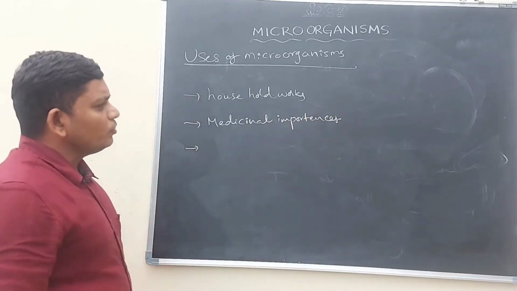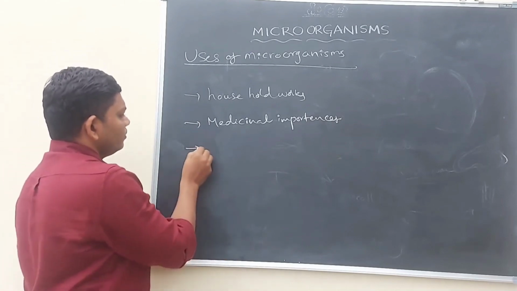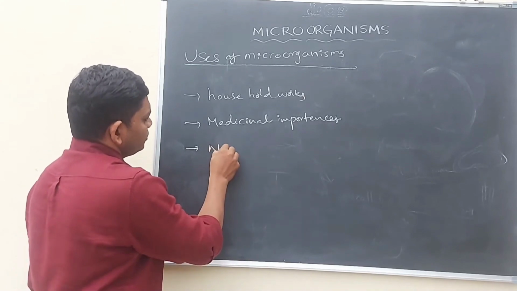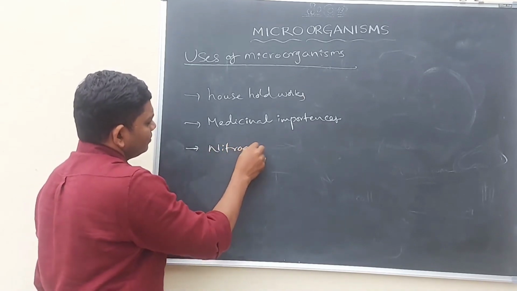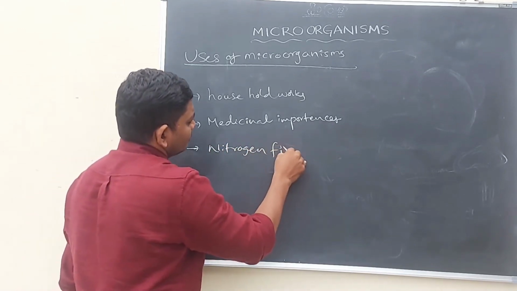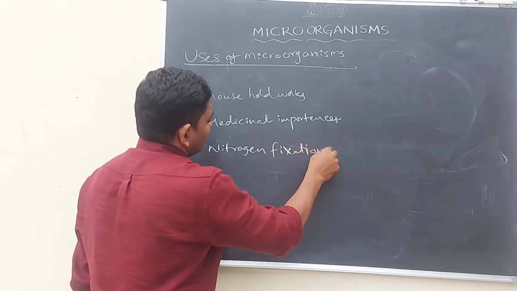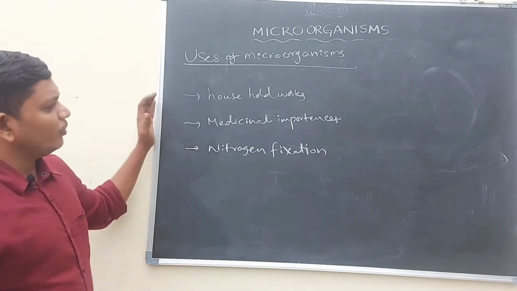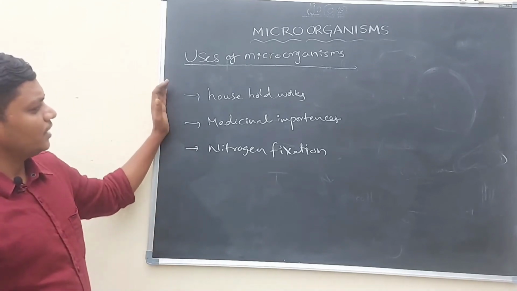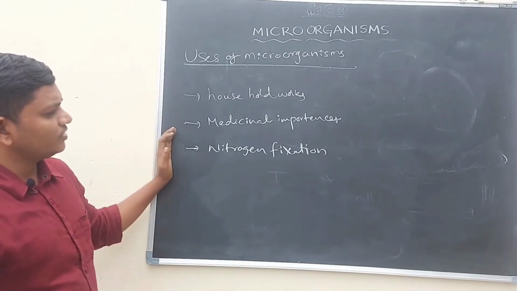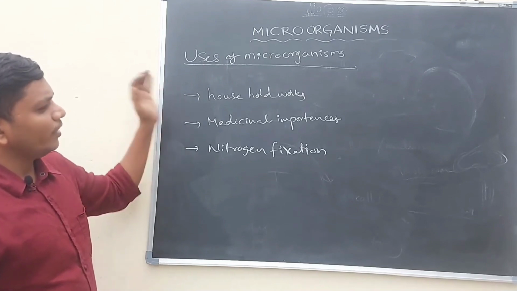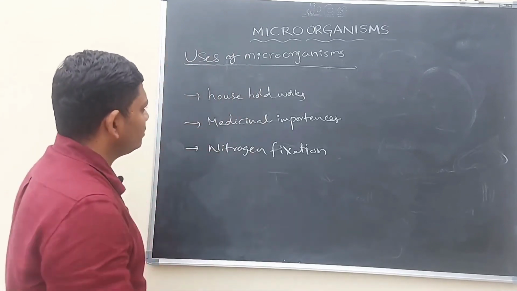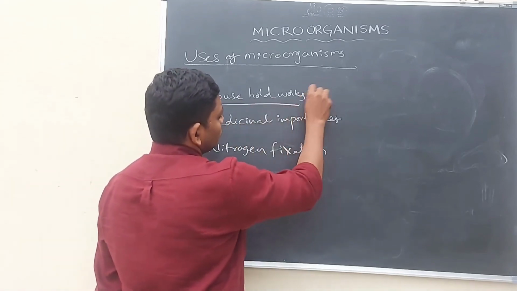Some are useful in nitrogen fixation. Let us discuss one by one. So household works, medicinal importance and nitrogen fixation all belong to the uses of microorganisms. Let us discuss the first one, household works.